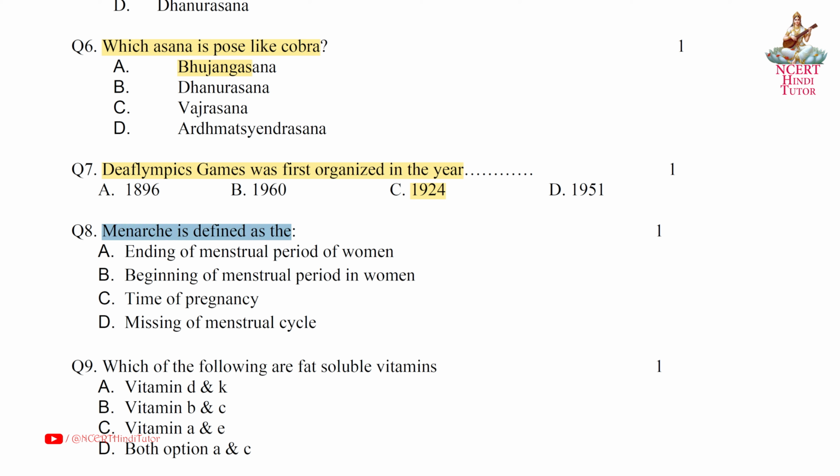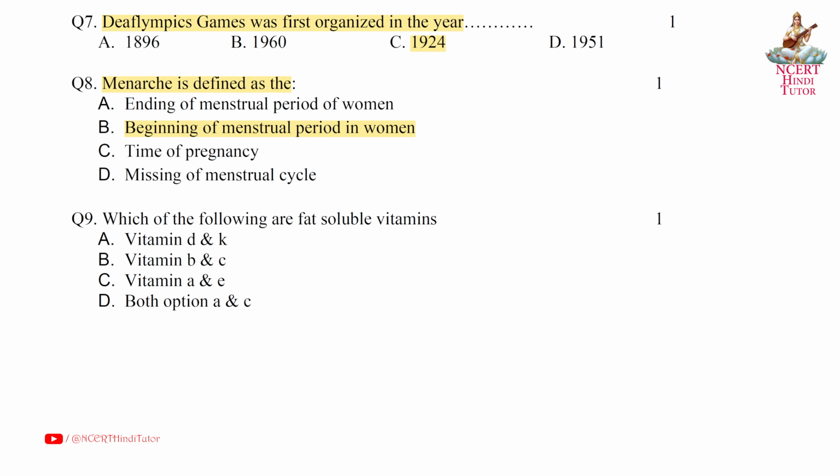Question 8. Menarche is defined as the. Answer B. Beginning of menstrual period in women. Question 9. Which of the following are fat soluble vitamins? Answer D. Both option A and C. That is vitamin D and K and vitamin A and E. So fat soluble vitamins are A, D, E, K.